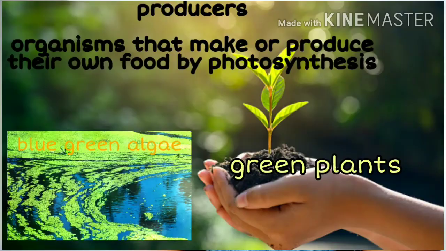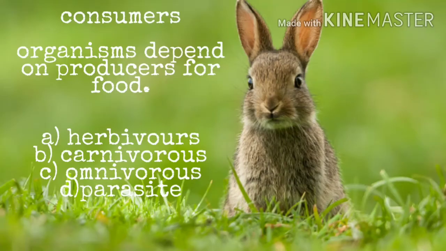So first we will see who the producers are. The organisms which produce their own food through photosynthesis are the producers. Examples: all green plants and blue-green algae are examples of the producers. Then consumers. Who are the consumers? The organisms which depend on another organism for their food are called consumers. Examples are all the heterotrophic organisms.